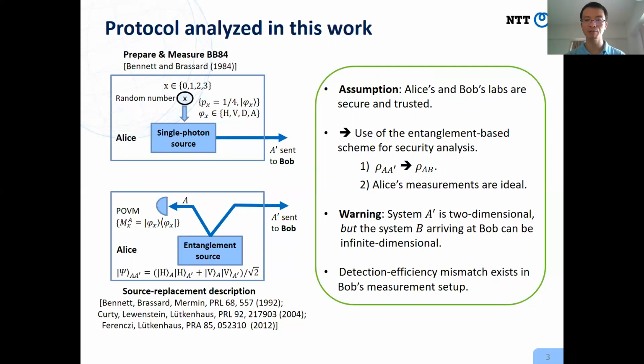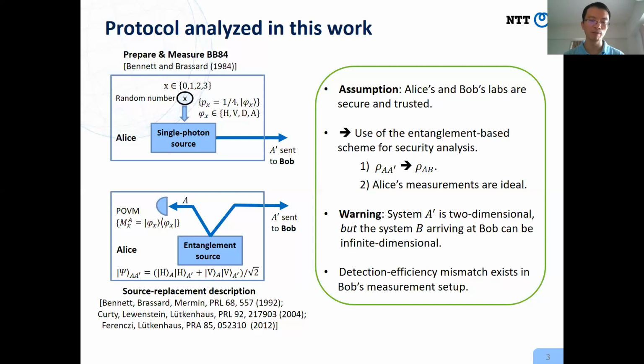Since Alice's lab is secure, from outside of Alice's lab, it is impossible to tell which scheme, prepare-and-measure scheme or entanglement-based scheme, is implemented. For our security analysis, we will use the entanglement-based scheme because, as you will see later, we formulate the security proof as an optimization problem on the state shared between Alice and Bob.